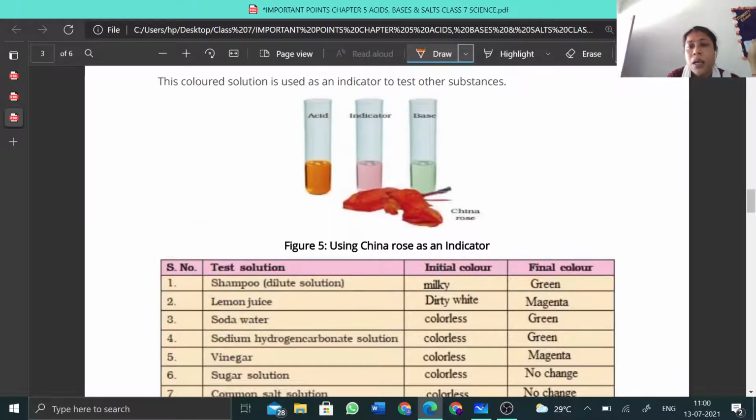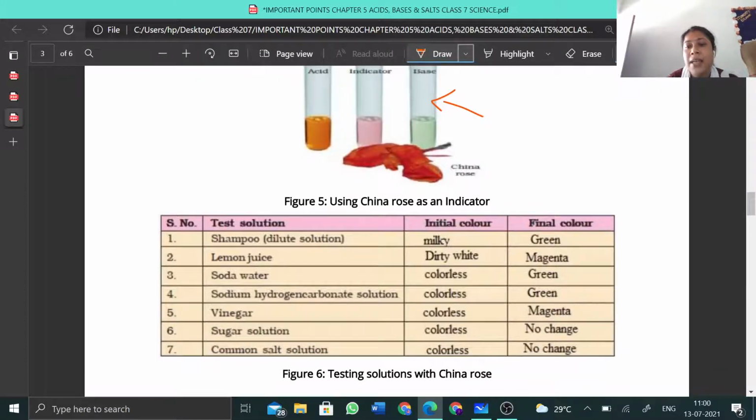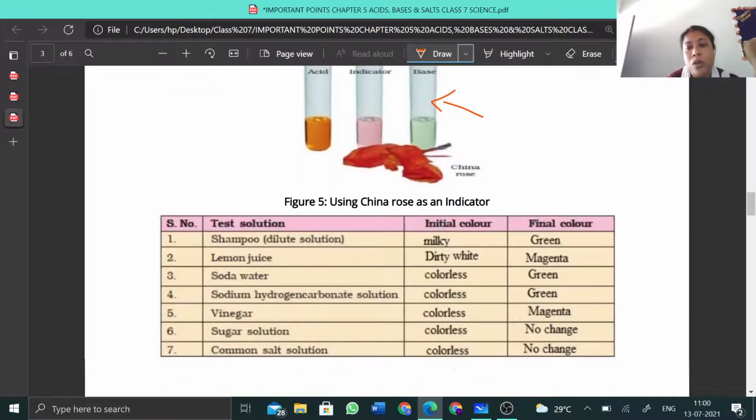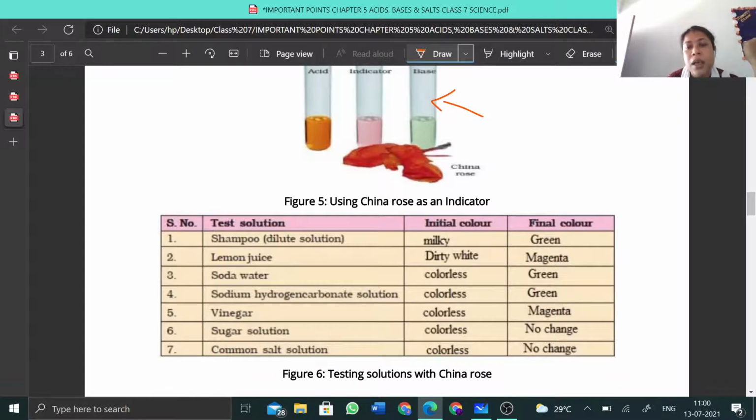In a base, as you can see in the above test tube, the China rose solution will become green in color. In an acid, you can see the color is more or less magenta. And in the neutral solution you can see there is no change with the China rose solution. So wherever there is a green color in the ultimate solution, you can indicate that the solution is basic in nature. Lemon juice, you can see, is magenta in color on addition of China rose solution, so it is acidic in nature.